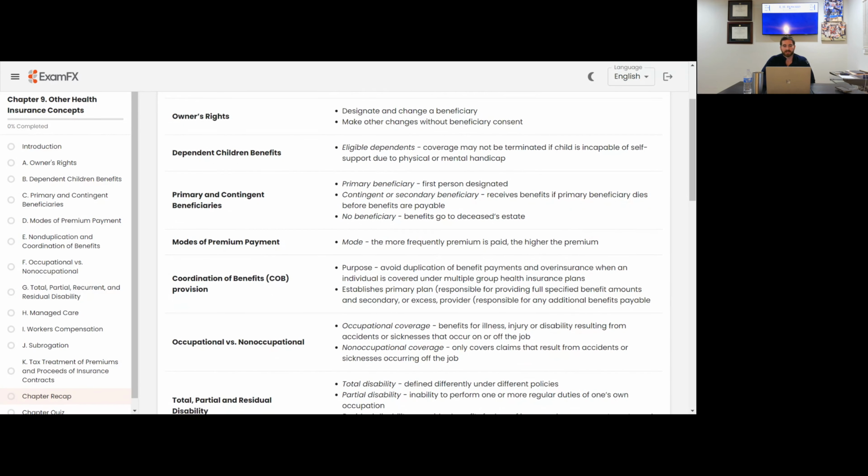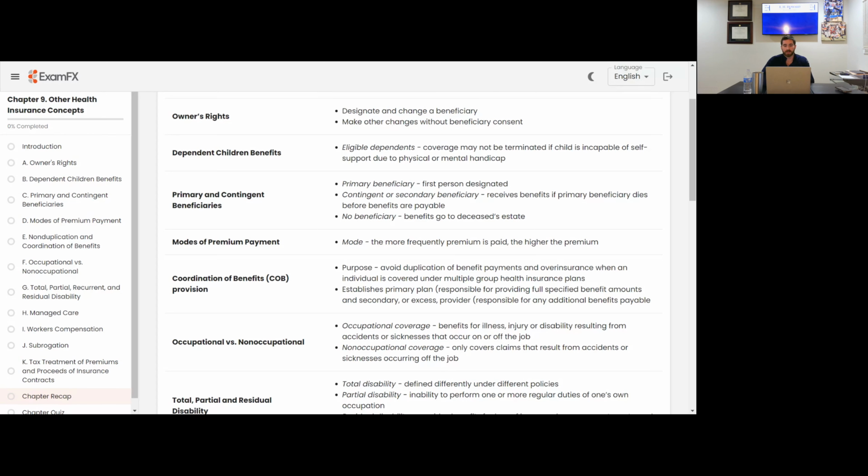Coordination of benefits provision. The purpose is to avoid duplication of benefit payments and over-insurance when an individual is covered under multiple group health insurance plans. Basically, they're trying to keep an individual from double dipping on several different health insurance policies, and if maybe they have an accident and they're covered under both policies, they just don't want you over-insured or duplicating the benefit payments.